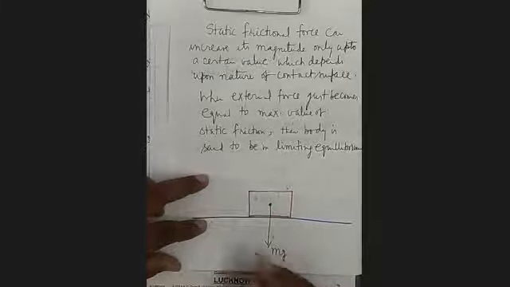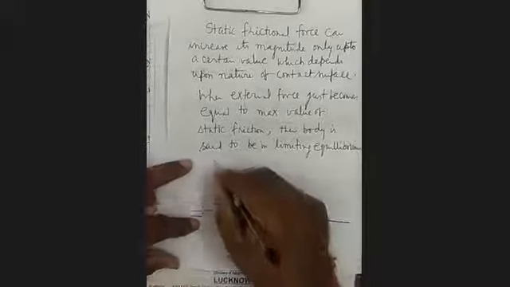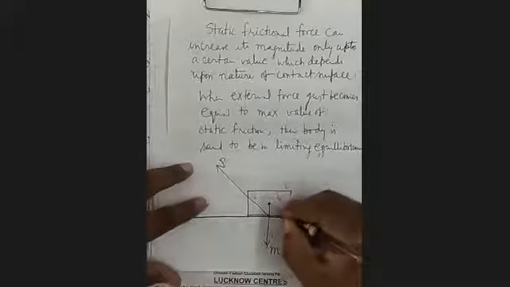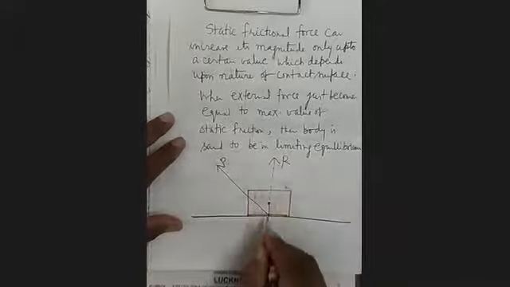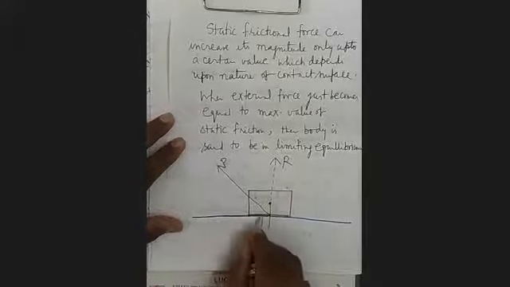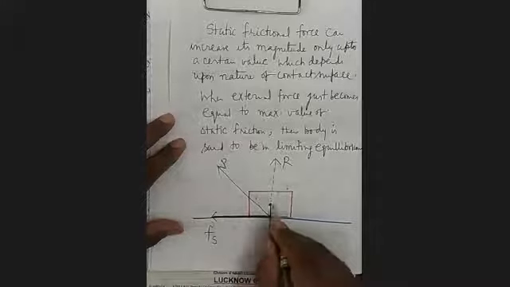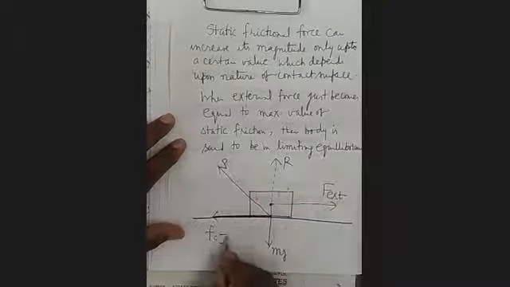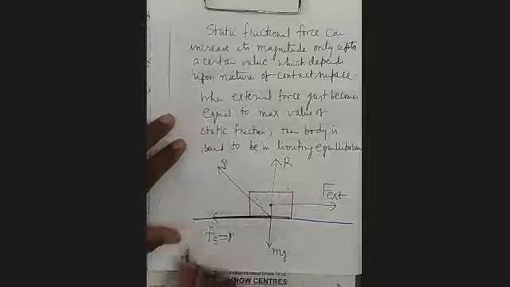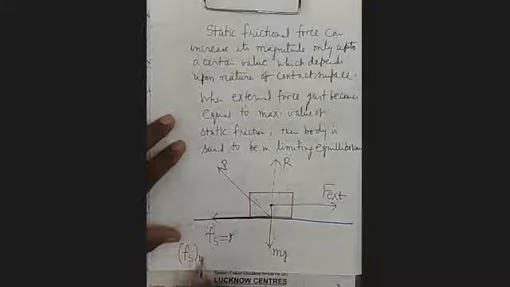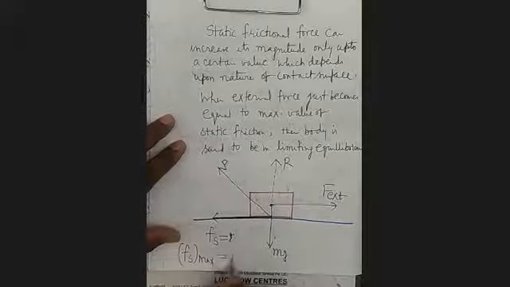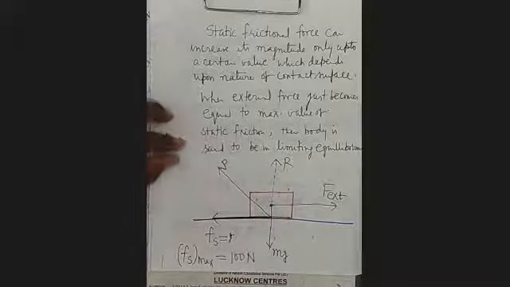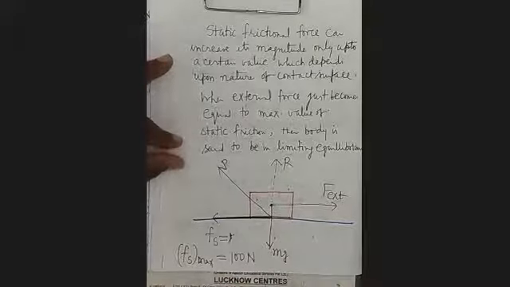This is mg. This is the force P. This component we have named as R, and this component which is acting in this direction, that is Fs, and external force acting here. Suppose its maximum value, Fs maximum, is 100 Newton.